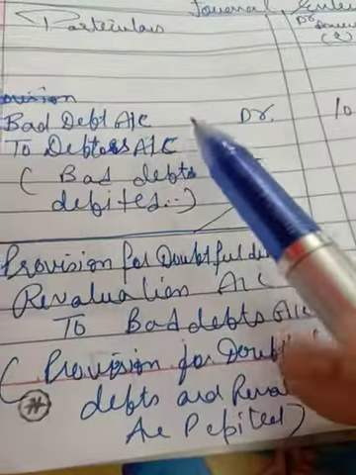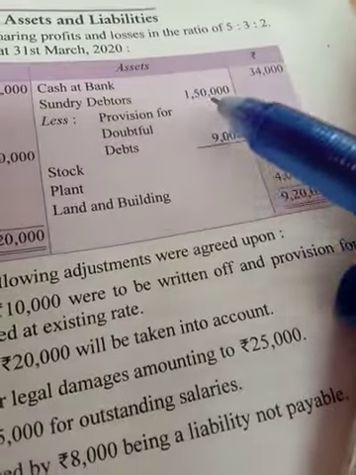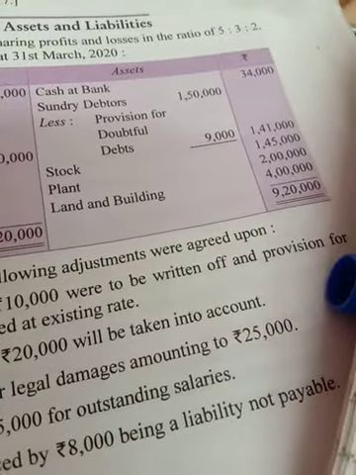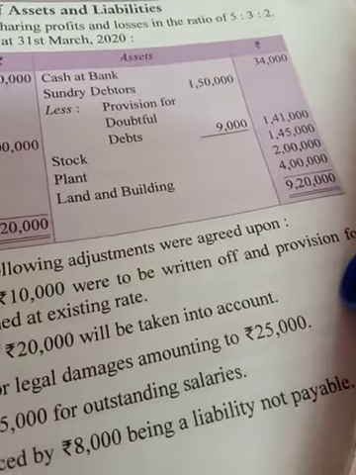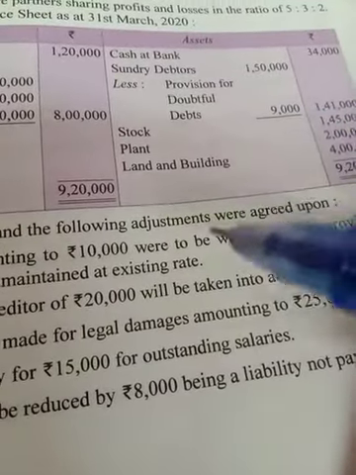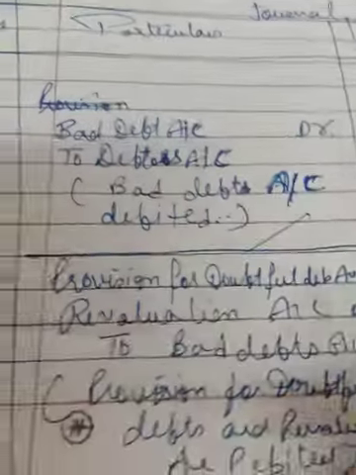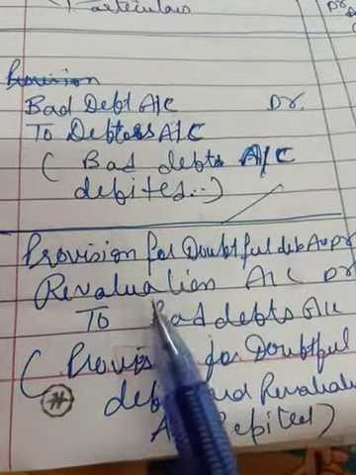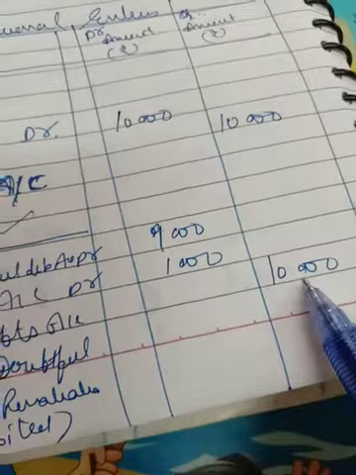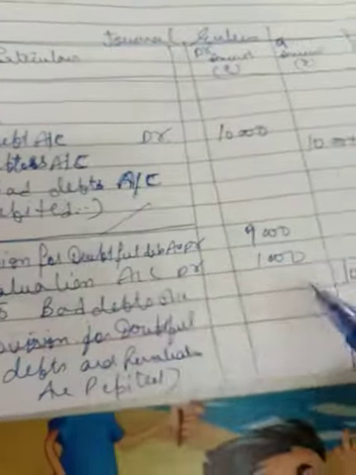Then we have to charge this bad debts from the already made provision for doubtful debts, which is given in the question. Sundry debtors 1,50,000 and already provision has been made for 9,000. So we have to charge this bad debts from this provision. Suppose the provision was not there, then we have to charge this bad debts from revaluation account. Now there is a bad debts account credit 10,000. We have to cancel this bad debts. Earlier it was debited, now credited.